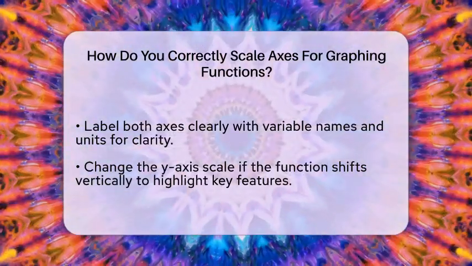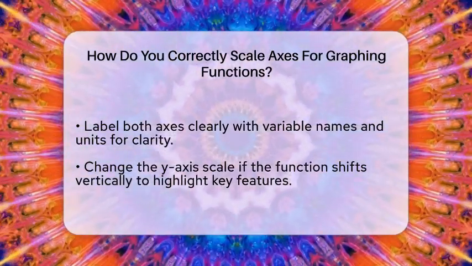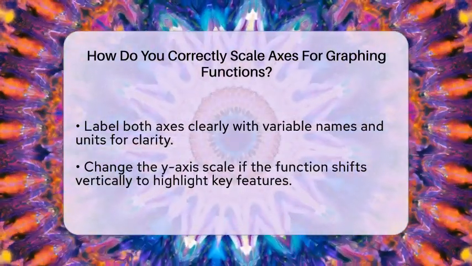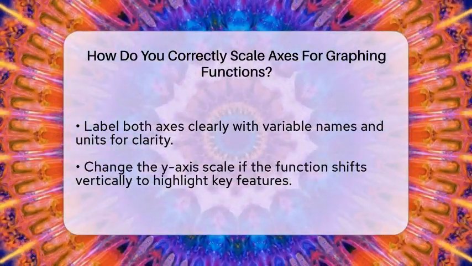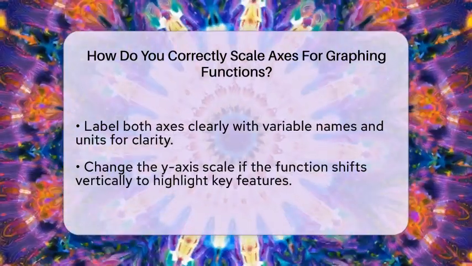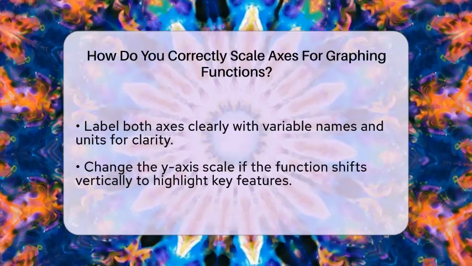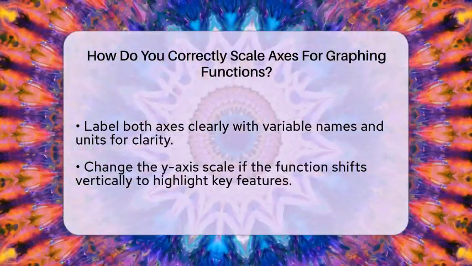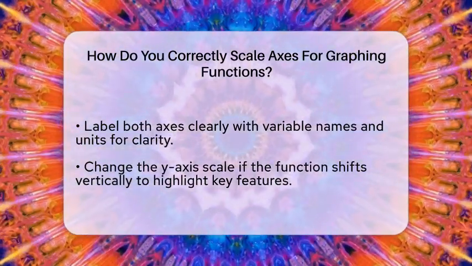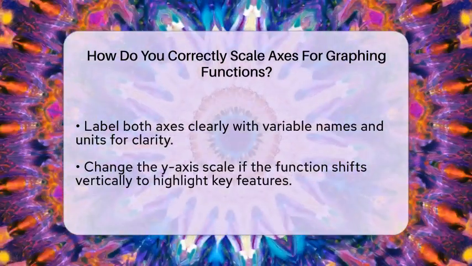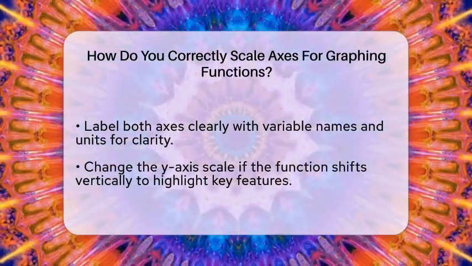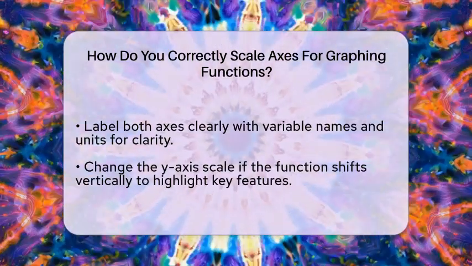Sometimes, you need to zoom in or out to show key features like peaks or valleys. If the function shifts vertically, change the y-axis scale to include that shift. This helps you see important details without distortion. If you want to compare shapes or distances, use equal scaling on both axes. But if the ranges are very different, different scales can make the graph clearer.